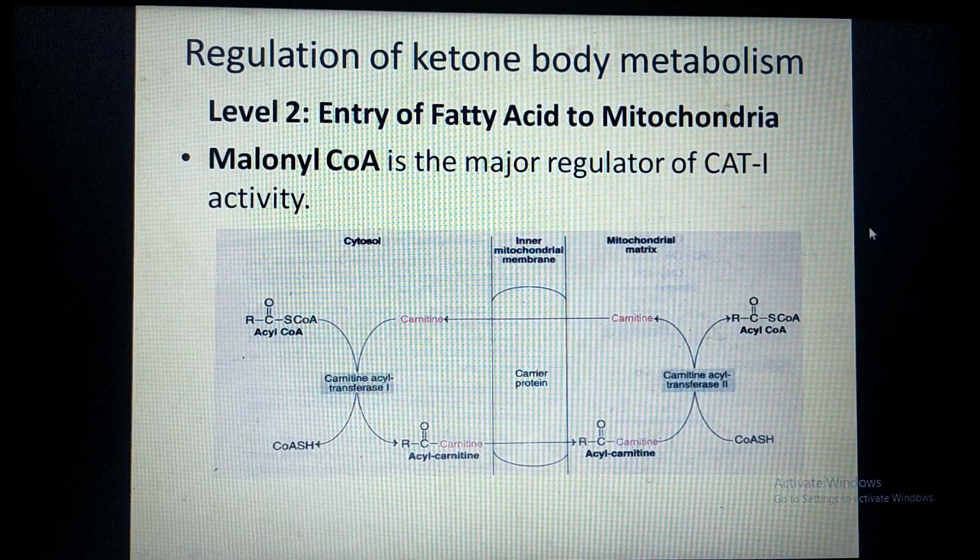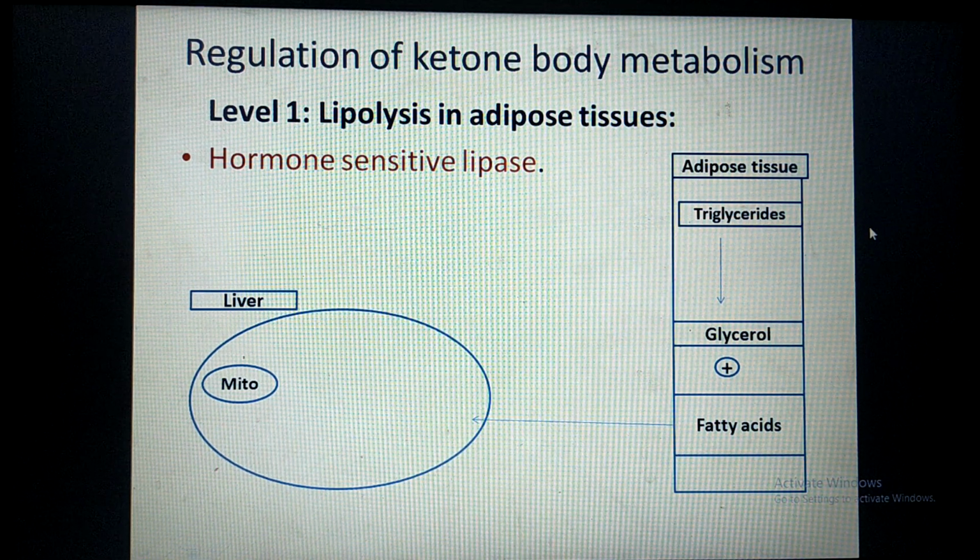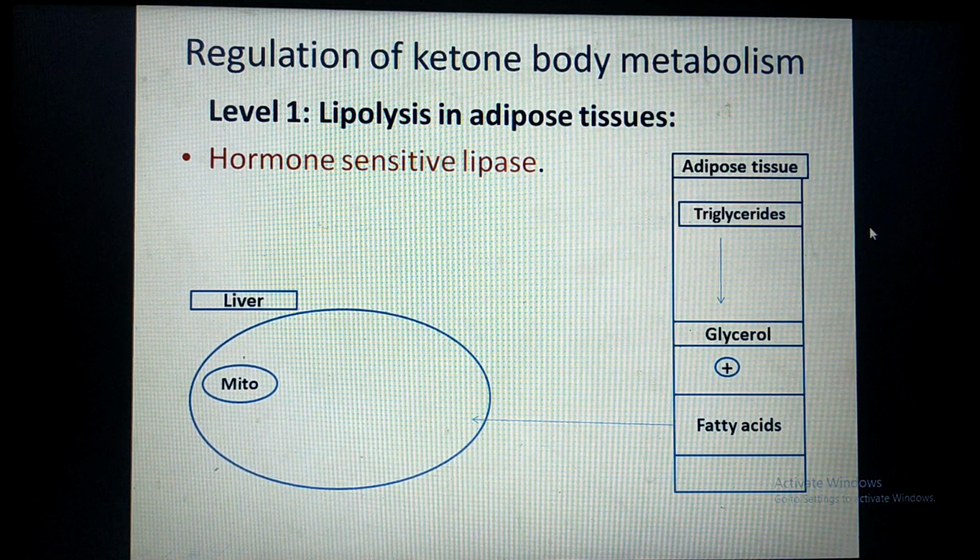Regulation at the entry of fatty acid into the mitochondria is level 2 regulation. In the beta oxidation pathway, I have told you that the fatty acids from adipose tissue first enter the cytoplasm of the liver cell.